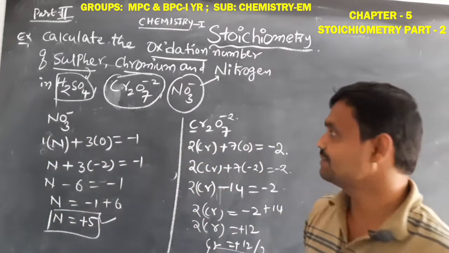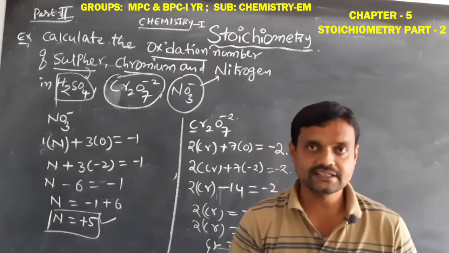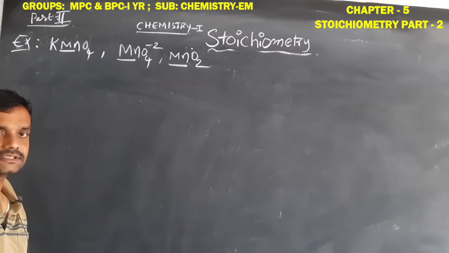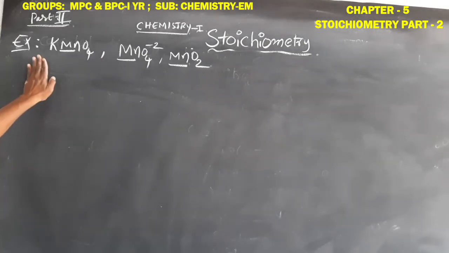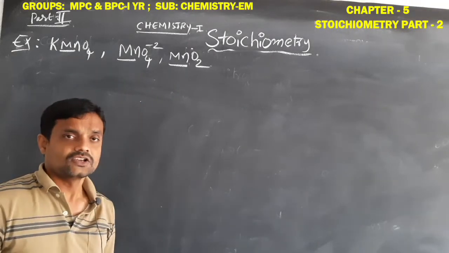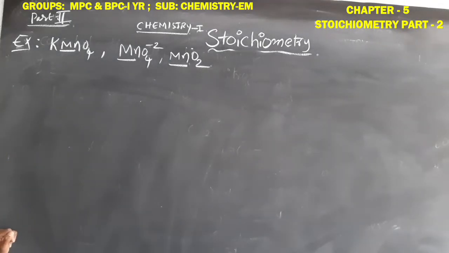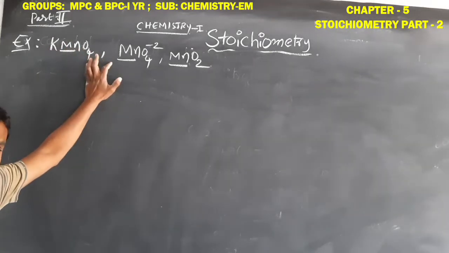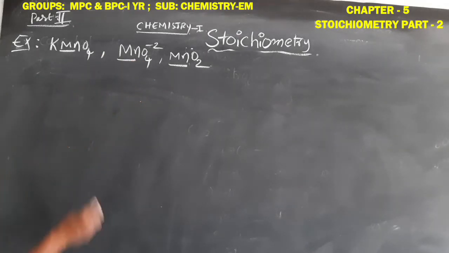So this is the simple method to find the oxidation number of any element in a given compound. Students, here we solve some other examples for easier understanding. The examples are KMnO4, MnO4 2- and MnO2. In all these compounds, we should find the oxidation number of the underlined element: in KMnO4, manganese; in MnO4 2-, also manganese; in MnO2, also manganese. How can we find it?